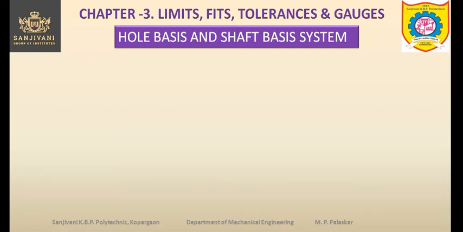So what we can do is that either we can keep the size of the hole constant and we can vary the size of the shaft so as to achieve the required fit. So that is the hole basis system. Or we can keep the shaft size constant and we can vary the size of the hole, that is called the shaft basis system, and this is done in order to achieve the required fit. We may require the clearance fit or the transition fit or the interference fit.